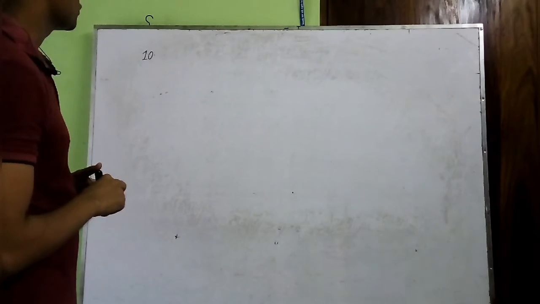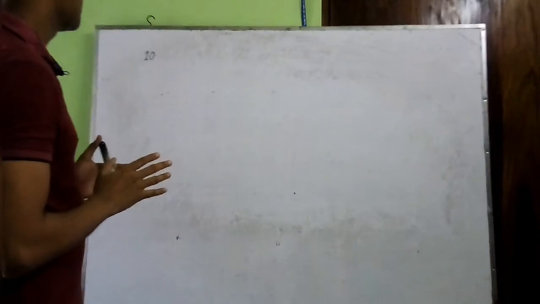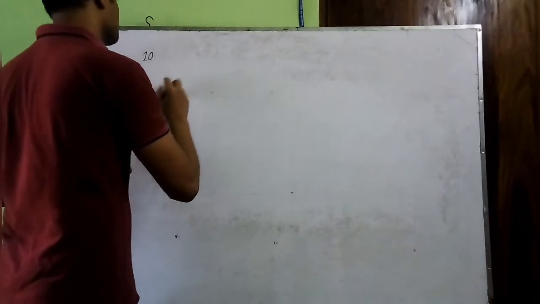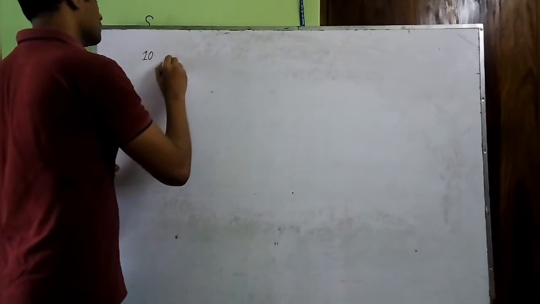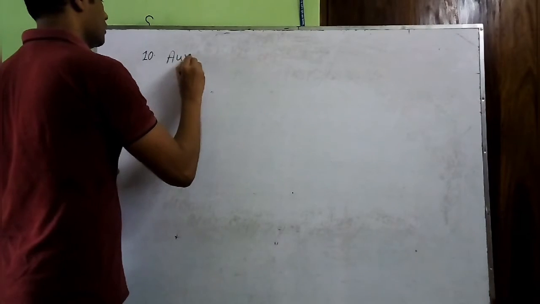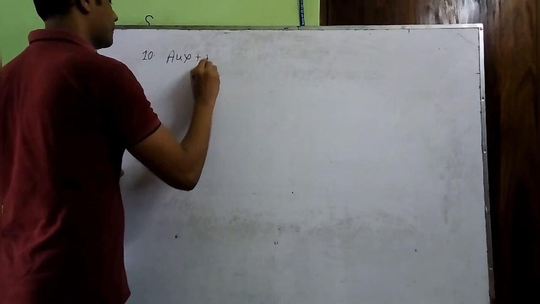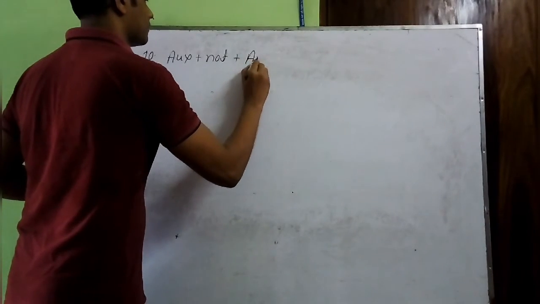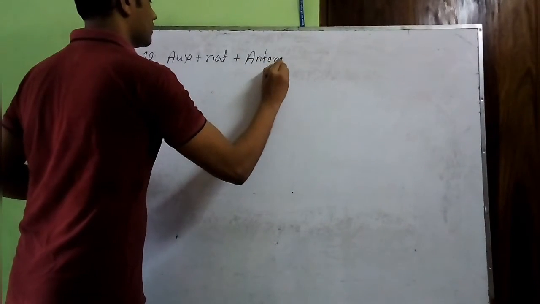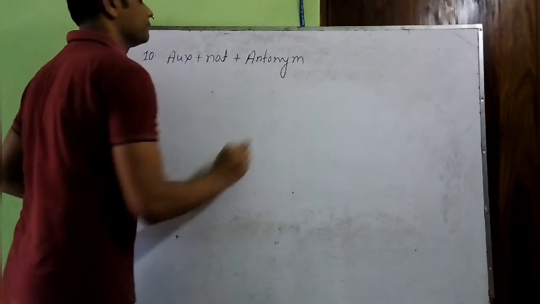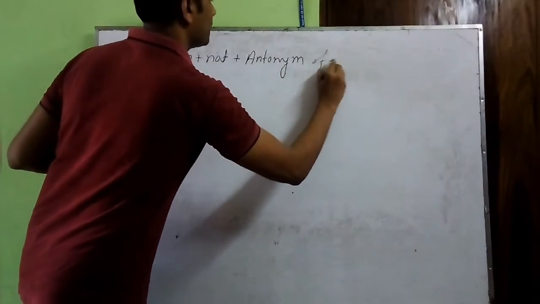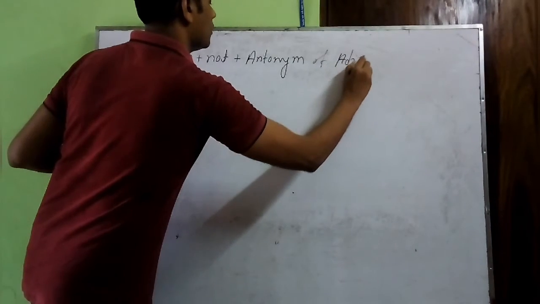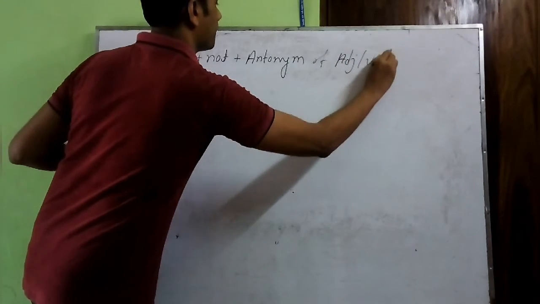And actually for rule number 10, you can say the rule will be like this. Auxiliary verb plus not plus antonym of adjective or verb.